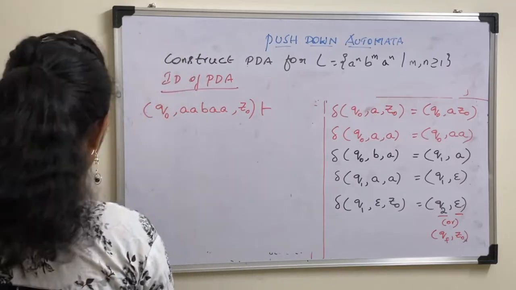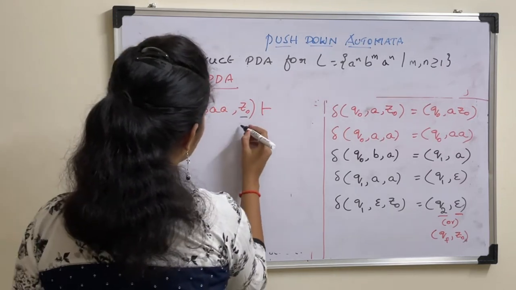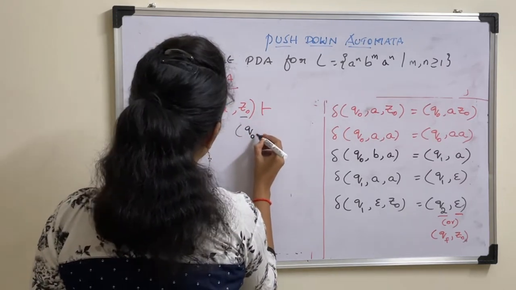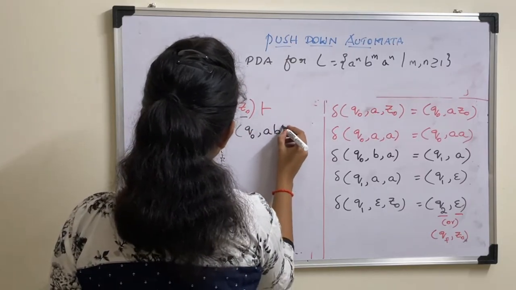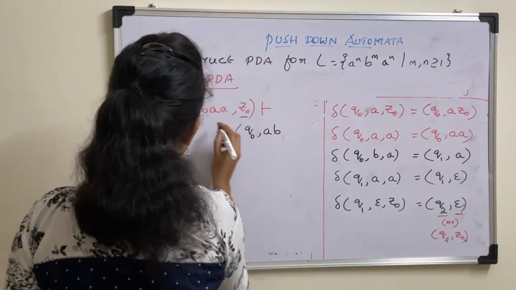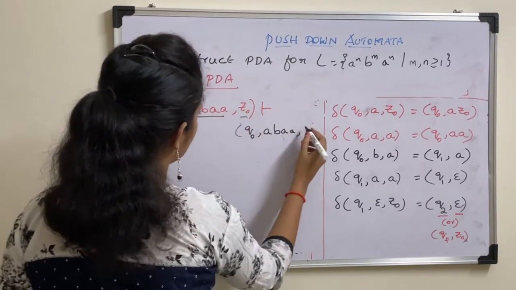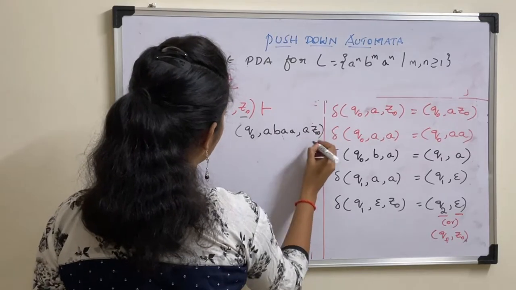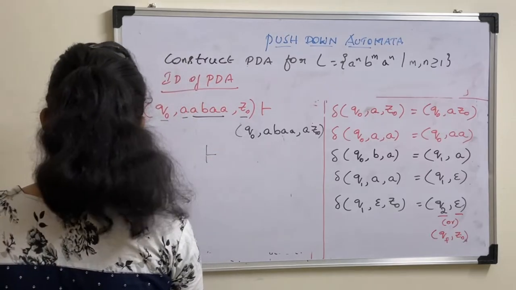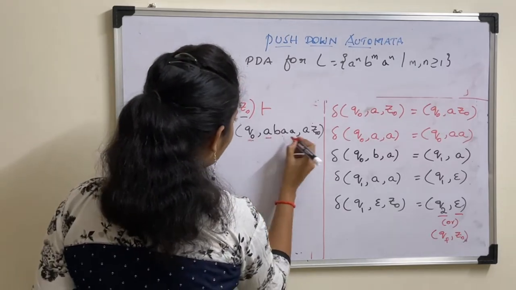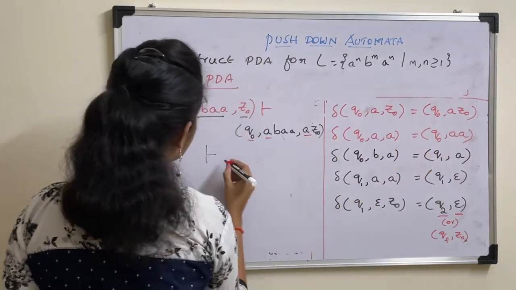It gives you Q0, A, Z0, that is nothing but Q0, push this A onto stack, so write leftover string AB, AA, and push this onto stack, so that you will get AZ0. Next, Q0, A. Q0 AA means push A onto stack again.